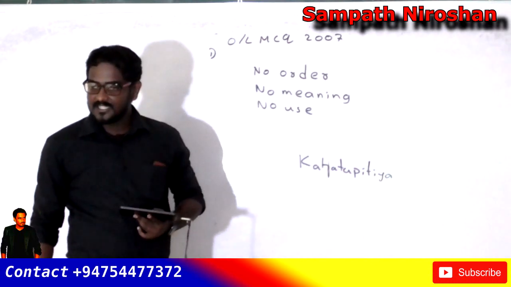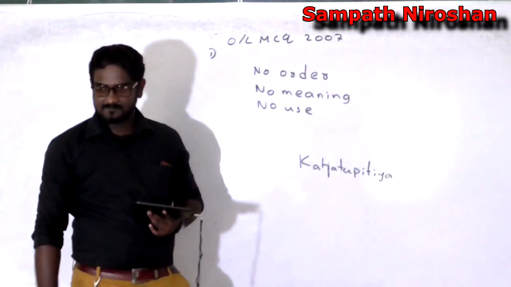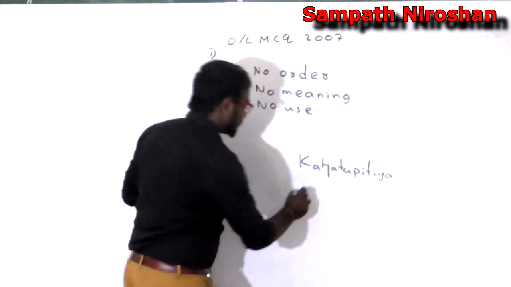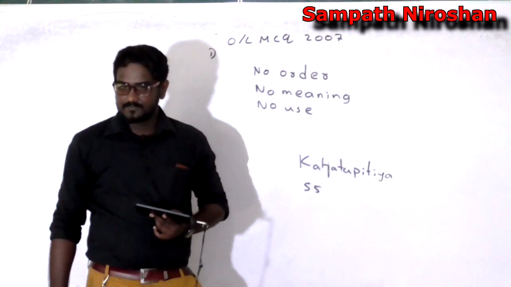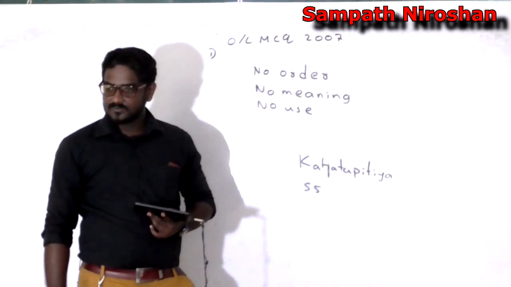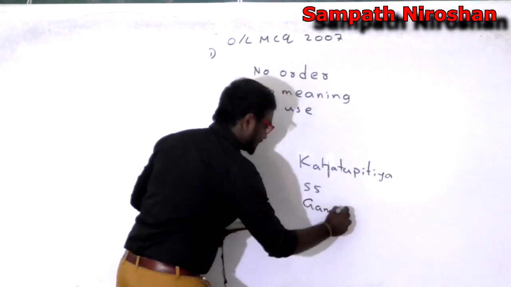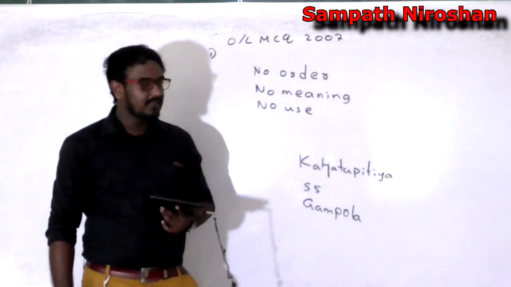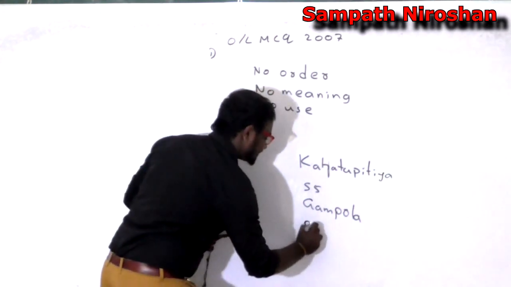The next thing that happens is he's coming again and saying 55. So I write that also, 55, and chase the guy out. Next he comes here and says Gampola. Again he's gone, and again he comes back and says Pereira.